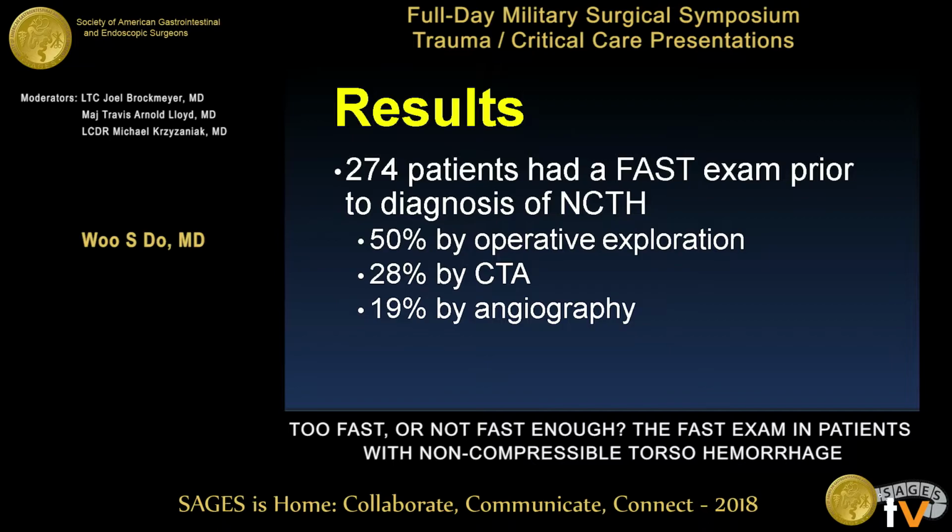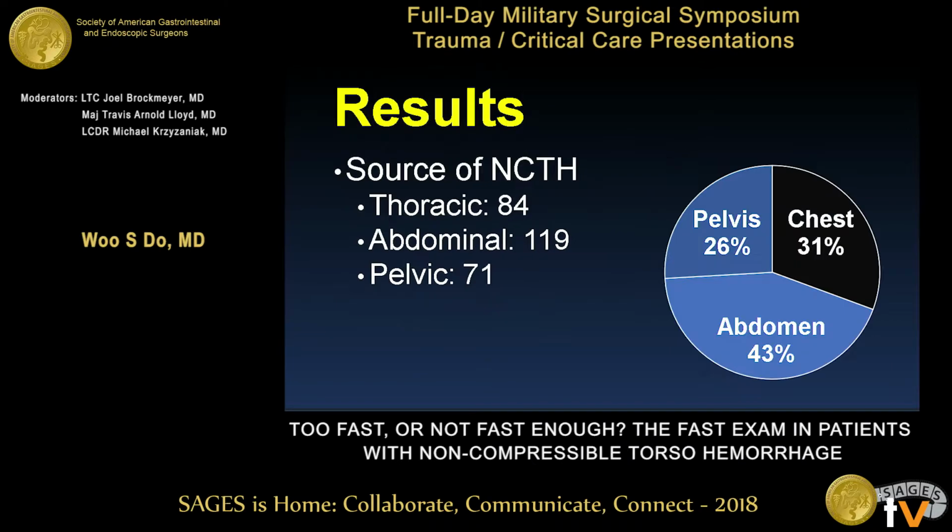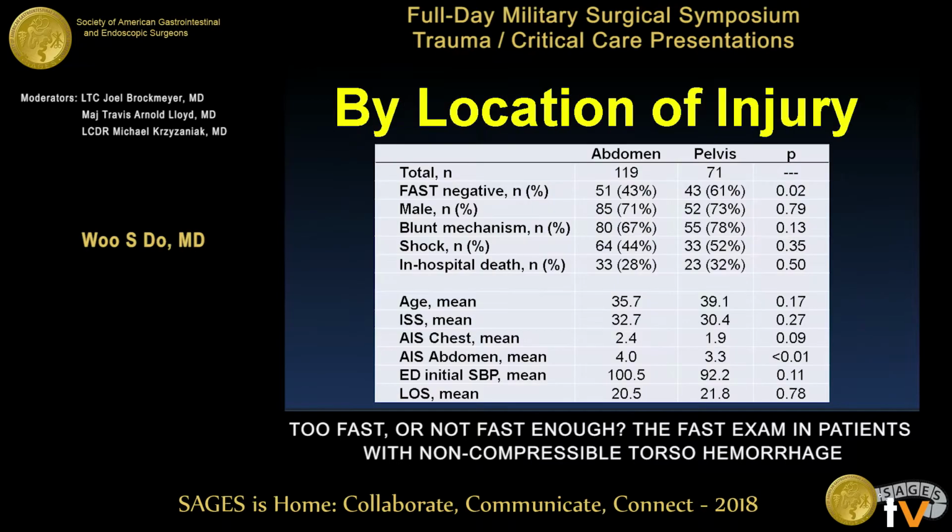The way this was diagnosed ultimately was half by operative exploration and about a quarter by CTA. The source of the NCTH across this population was thoracic in 31%, abdominal in 43%, and pelvic in 26%. For the purposes of our evaluation, we excluded the 31% that had a chest injury.